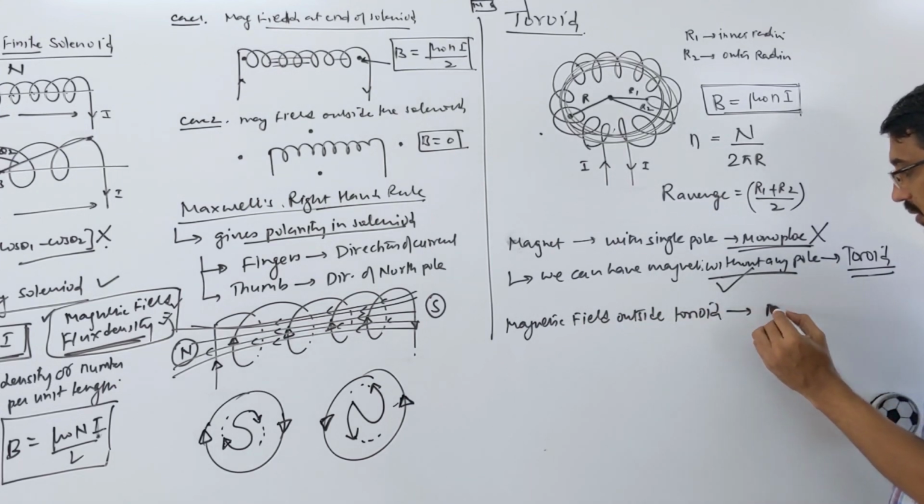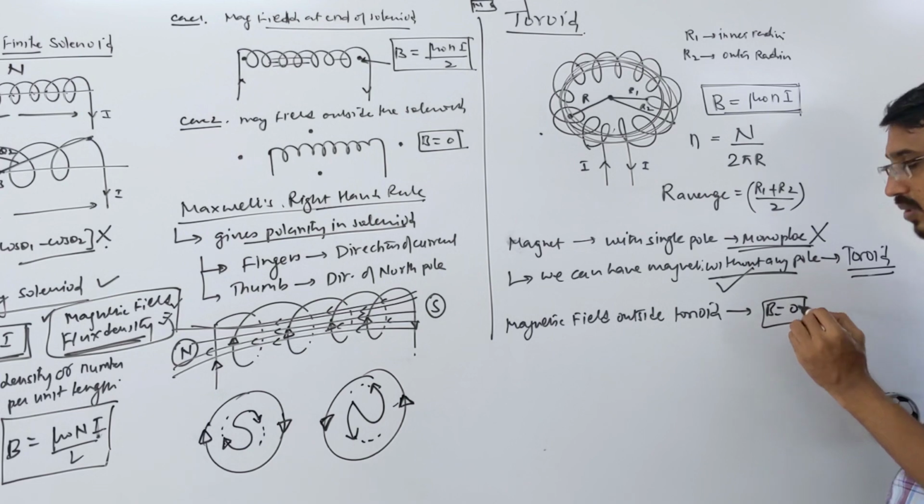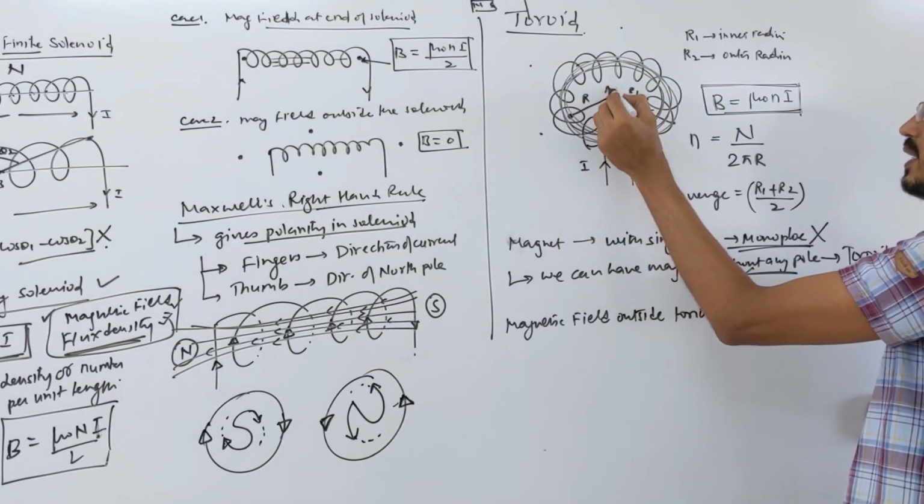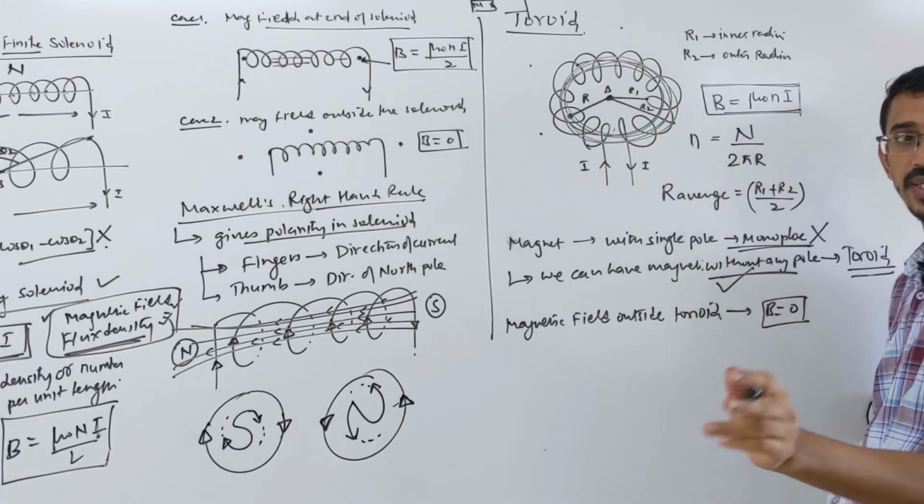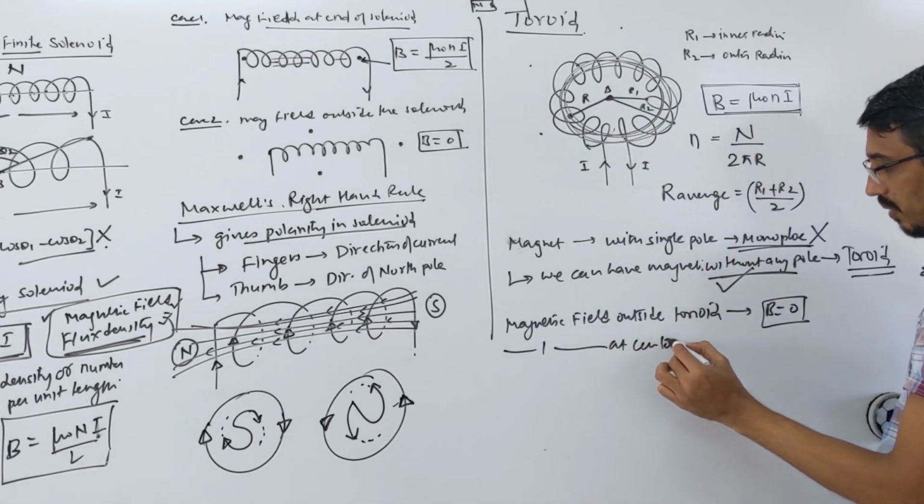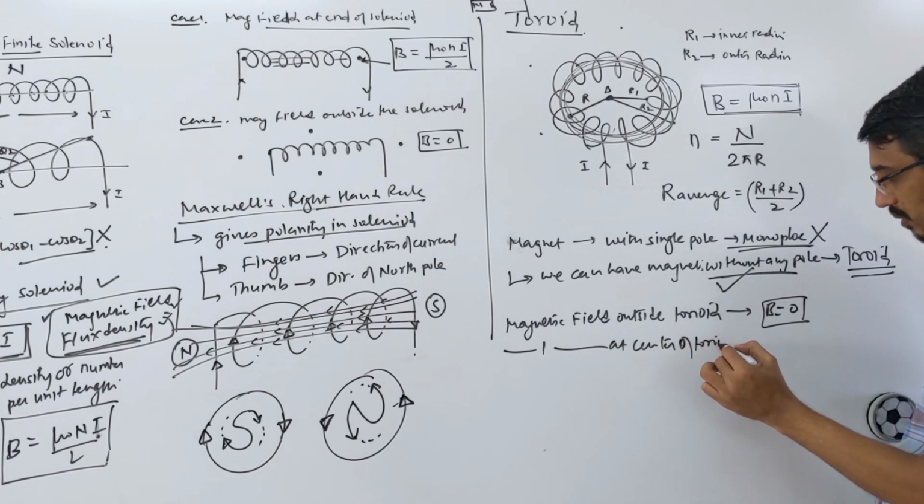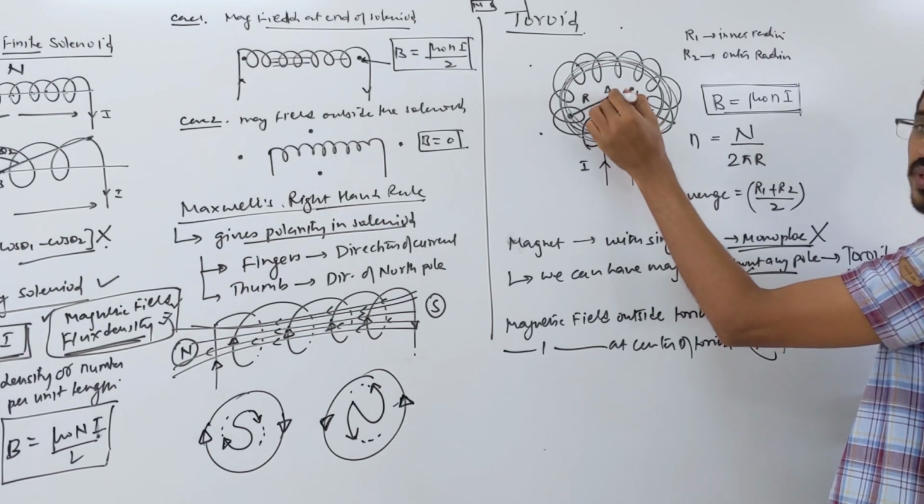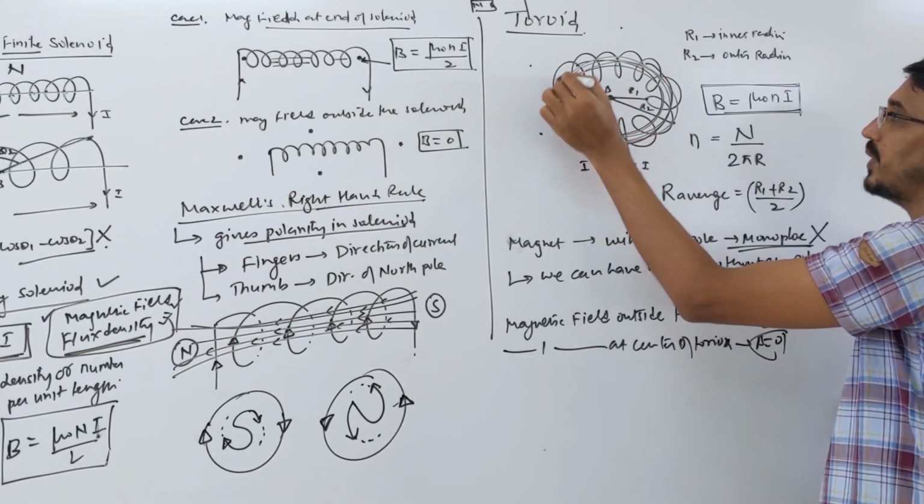What is the answer? Directly 0. There is no magnetic field at any of these points. Right? Also, what is the magnetic field at the center of the toroid, this point? Again, it is 0. Magnetic field at the center of the toroid is 0. Magnetic field at this point also is 0. Magnetic field is developed only in these rings.